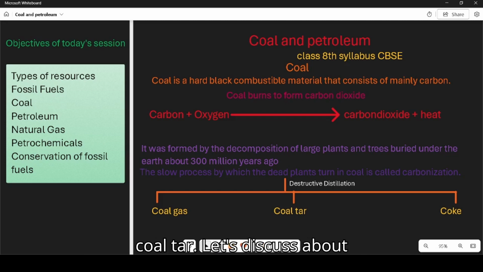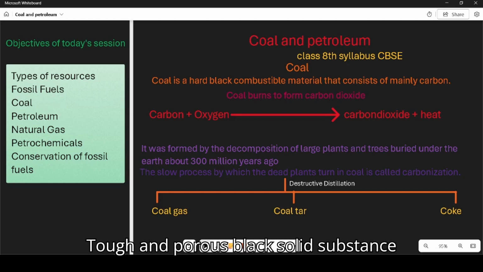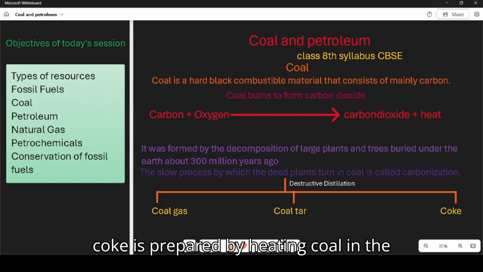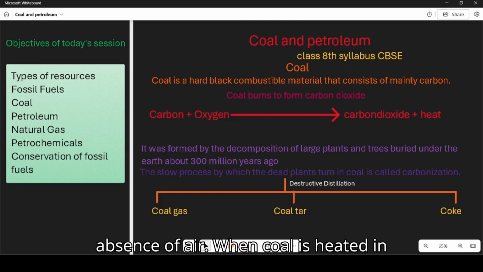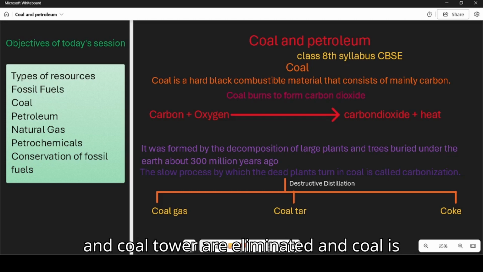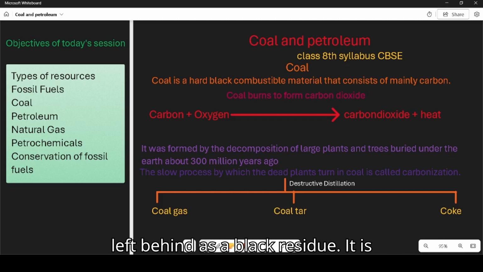Let's discuss coke. Coke is a hard, tough and porous black solid substance. Coke is prepared by heating coal in the absence of air. When coal is heated in the absence of air, coal gas and coal tar are eliminated and coke is left behind as a black residue. It is 98% carbon and mainly used to manufacture steel and for the extraction of metals.